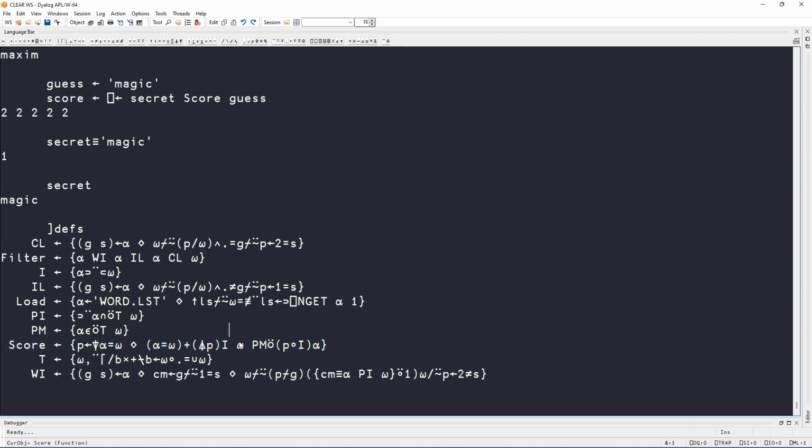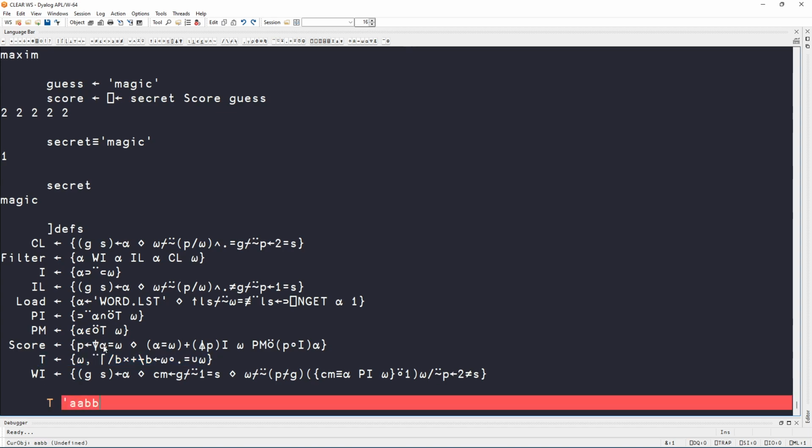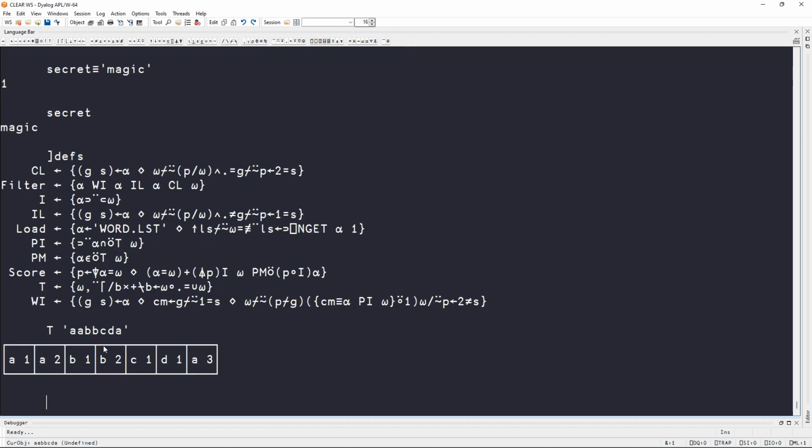And in doing that, we ended up implementing the progressive membership function, which was fairly short after we implemented the tagging function, which is a function that takes a vector and tags it with how many times we've already seen that element. So we did that.